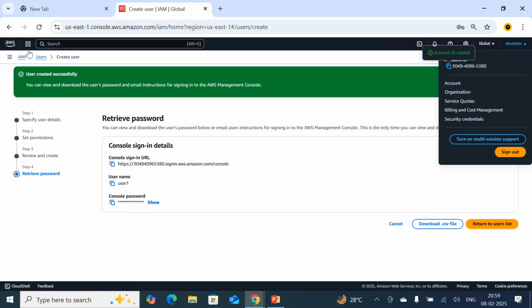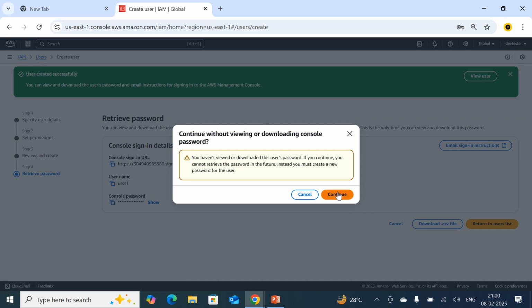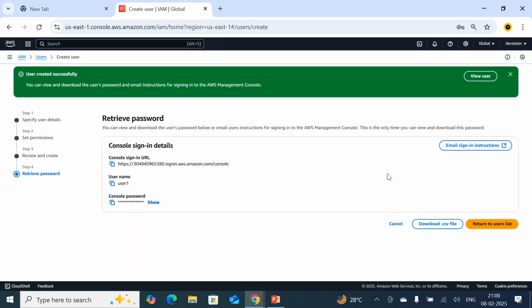Yes. Suppose my requirement has changed. For every user, a .csv file will be there. You just need to download the .csv file for future reference. It has the credentials. Fine.